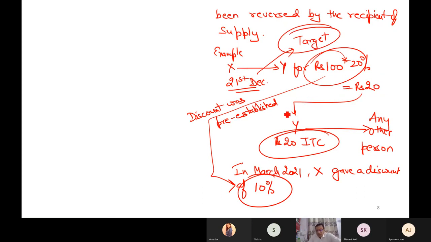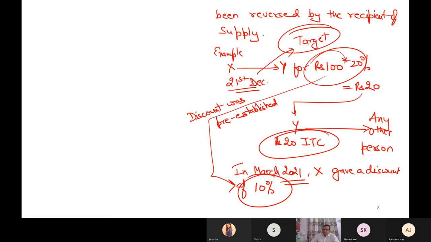So this target was achieved by me in March 21. Though the discount might be given later on, originally it was pre-established. It was set as a condition that if I achieve some target, a discount of 10% will be given to me.